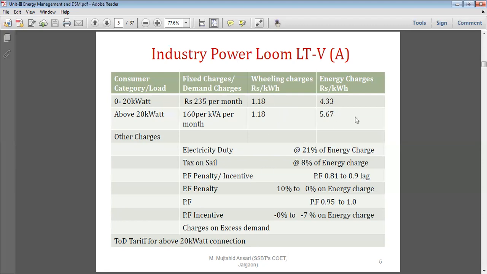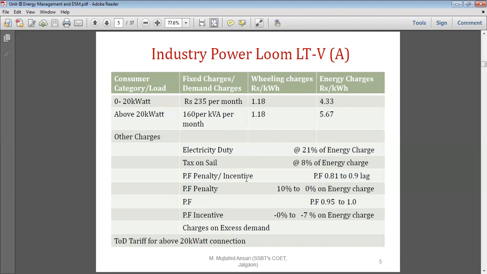Plus wheeling charges: the number of units consumed multiplied by 1 rupee 18 paisa is the total wheeling charges. Now, the addition of maximum demand charge or fixed charge plus energy charge plus wheeling charges gives the total amount, and on it the 21% electricity duty gets added,